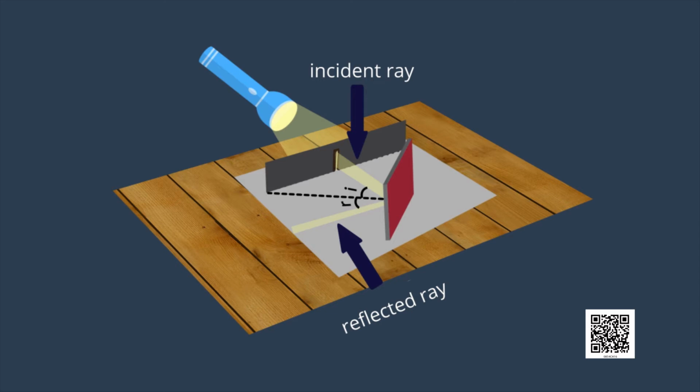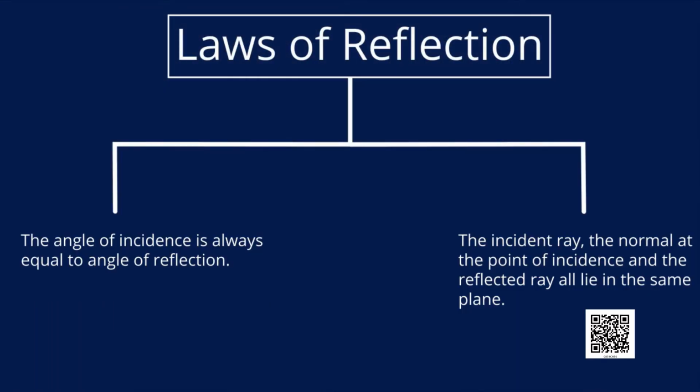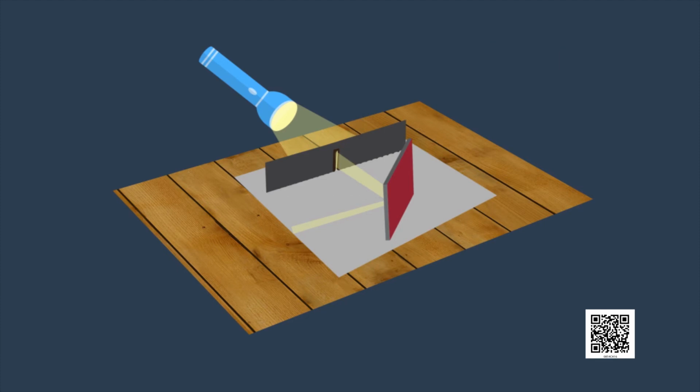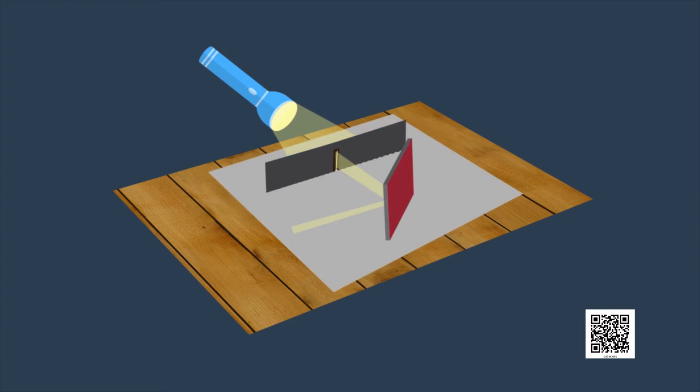Measure these angles by using a protractor. You will find that both the angles are equal in measurement. It proves the first law of reflection, that is, the angle of incidence is always equal to the angle of reflection. Children, you can take different readings by changing the position of the torch.